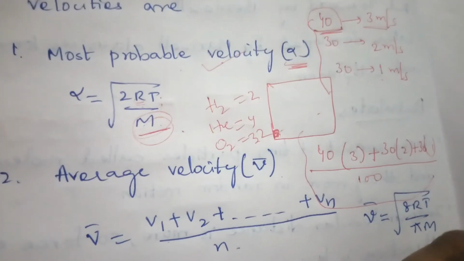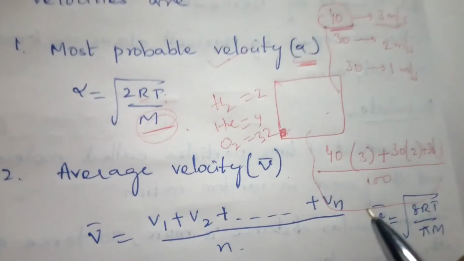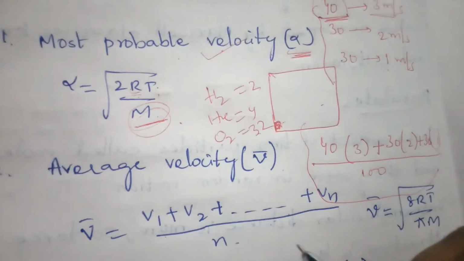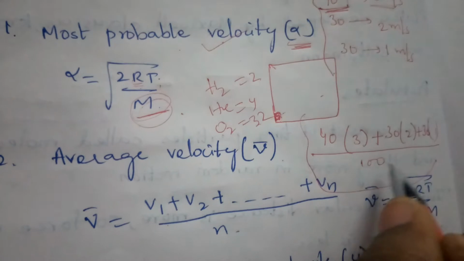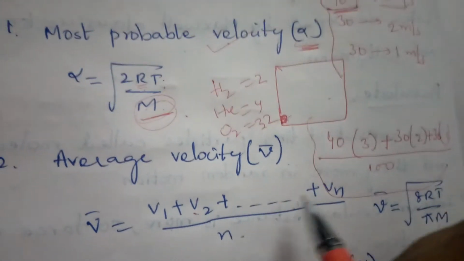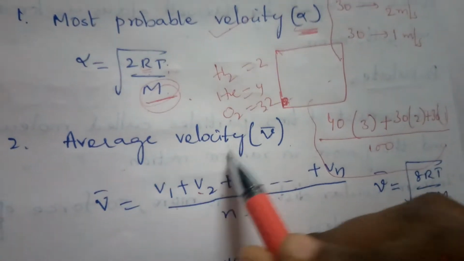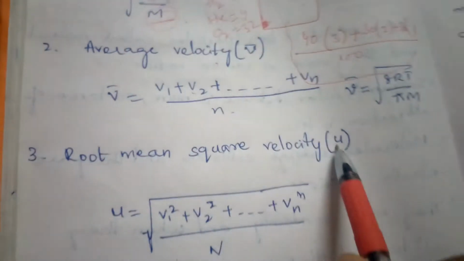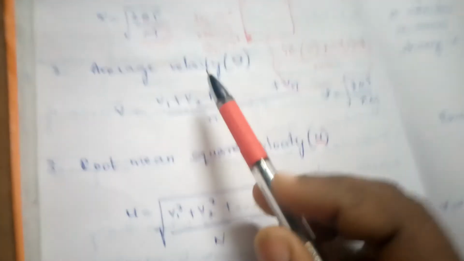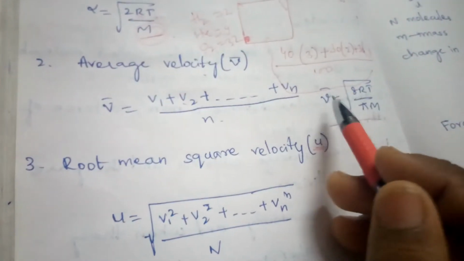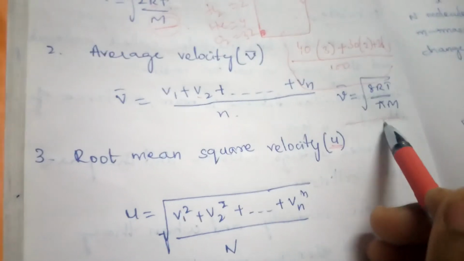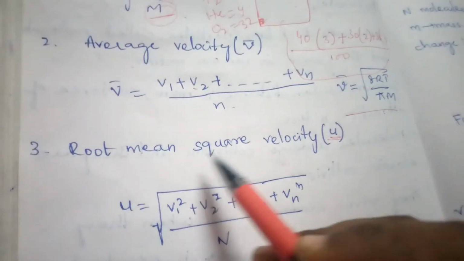If we do this, we get the average velocity. The average here is not divided by 2; here we take the arithmetic mean. It is the arithmetic mean of the velocities of the molecules. Is it clear? The arithmetic mean of the velocities of the molecules is called average velocity. Now coming to the root mean square velocity. The formula for average velocity is the square root of 8RT by pi m.